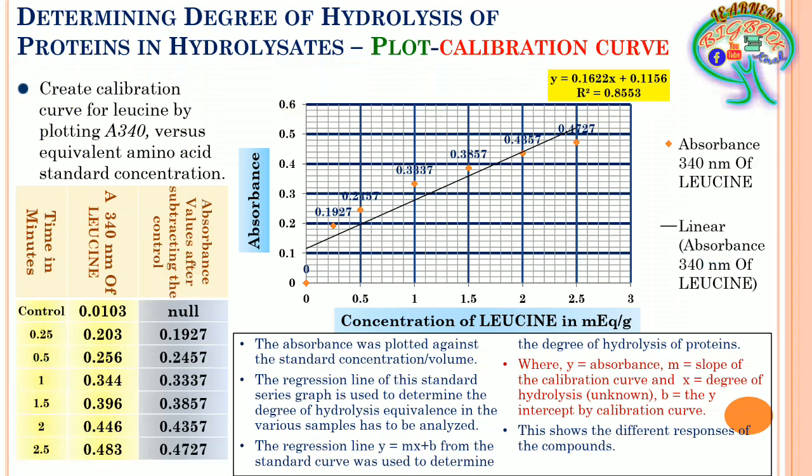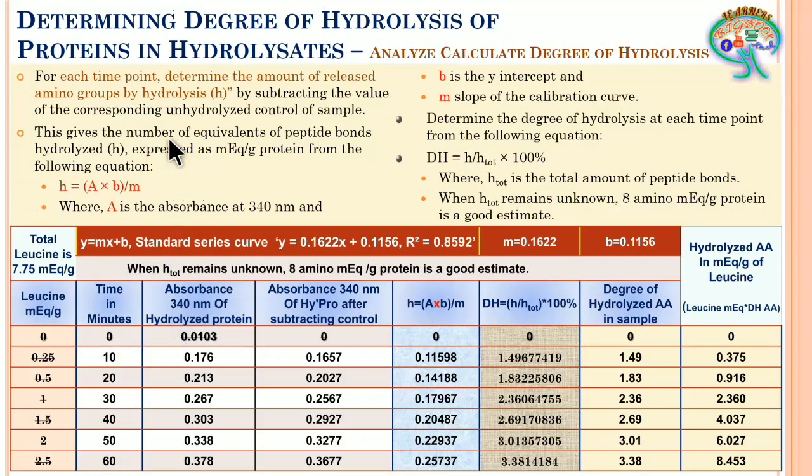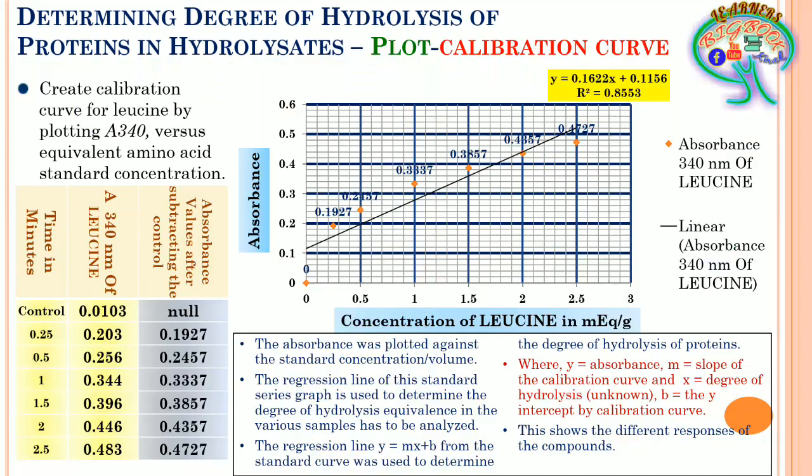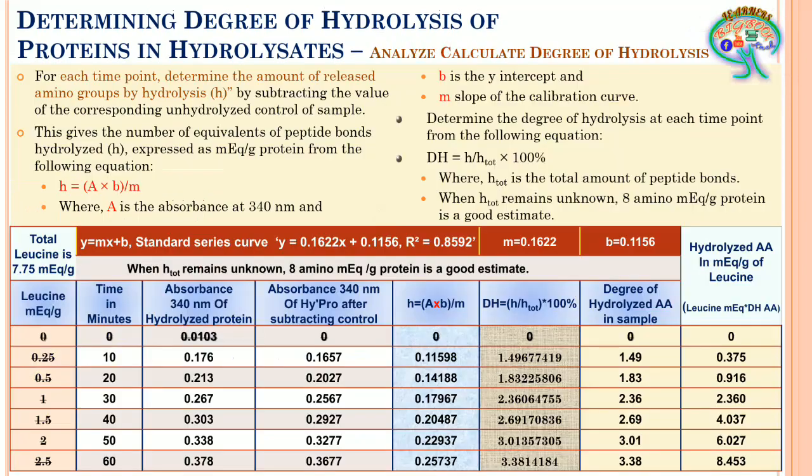So that has already been done here: the values have been taken and the calibration curve has been created. Again, this is for the samples. Here, what we have done is for the standard curve. Here we are going to take the absorbances of the hydrolyzed protein, and the control value will be subtracted from the hydrolyzed protein absorbance value. These are the values which we have got.